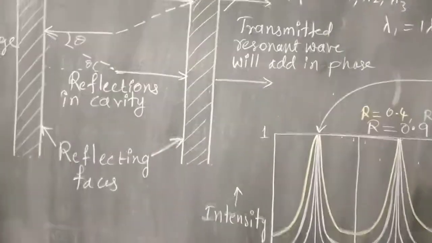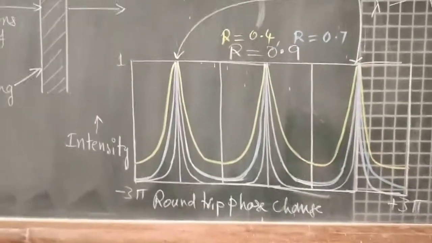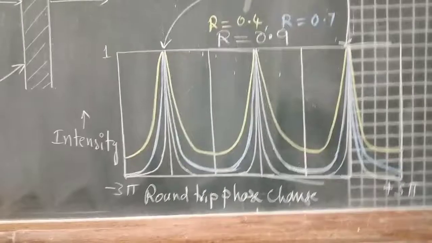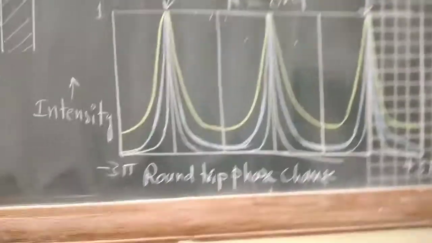I have drawn one more diagram here about the reflectivity. In the vertical axis is the intensity, and in the horizontal axis is the round trip phase change, shown from minus pi to plus pi.